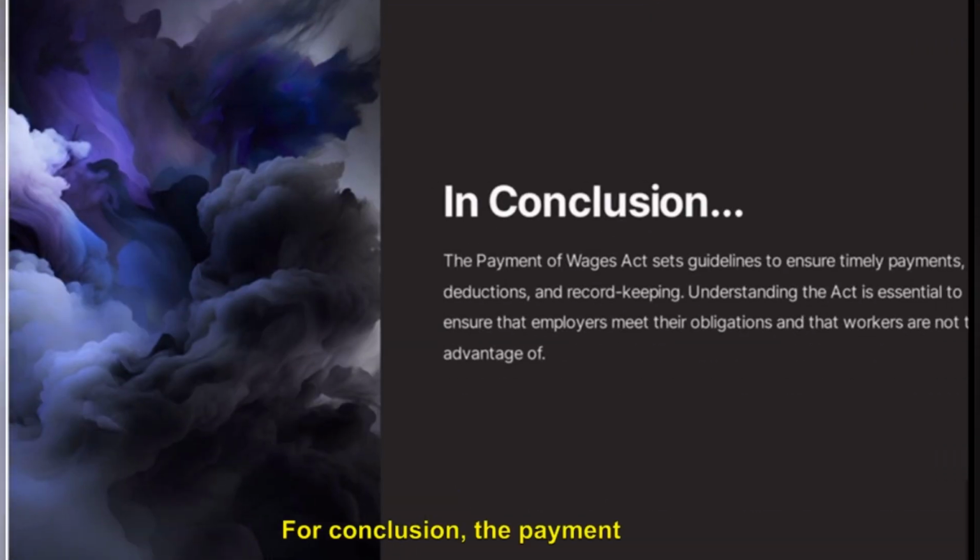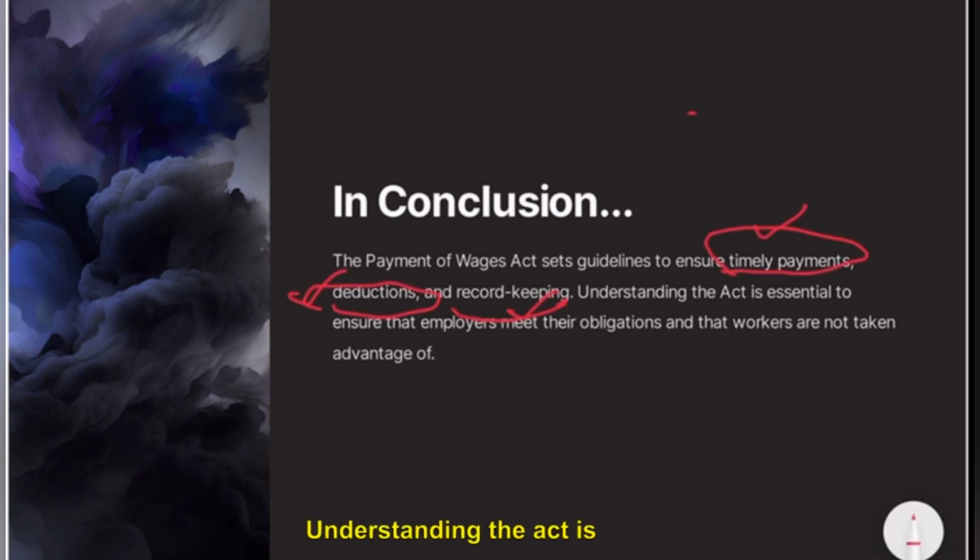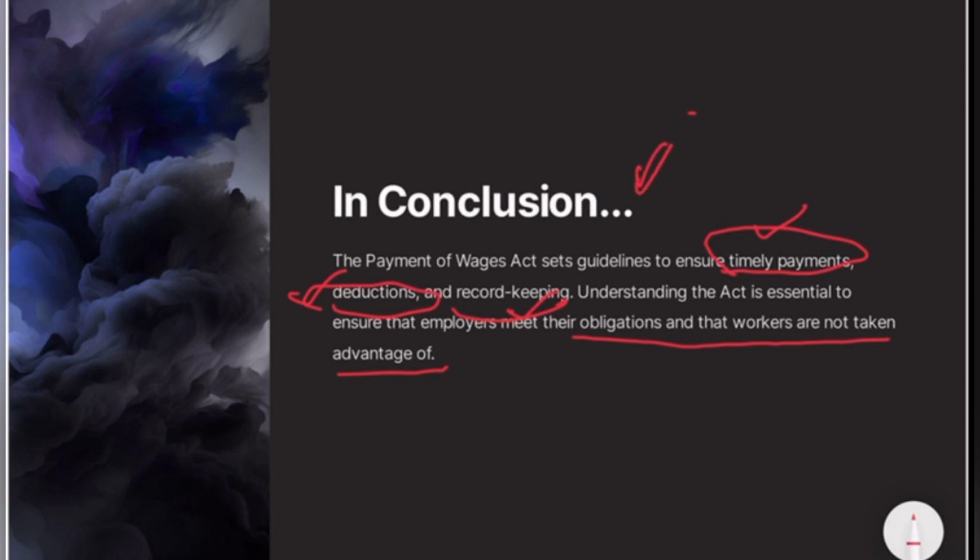Then the conclusion: the Payment of Wages Act sets guidelines to ensure timely payments, deductions and record keeping. So understanding the act is essential to ensure the employers meet their obligations and workers are not taken advantage of. So this is the very brief conclusion, right?